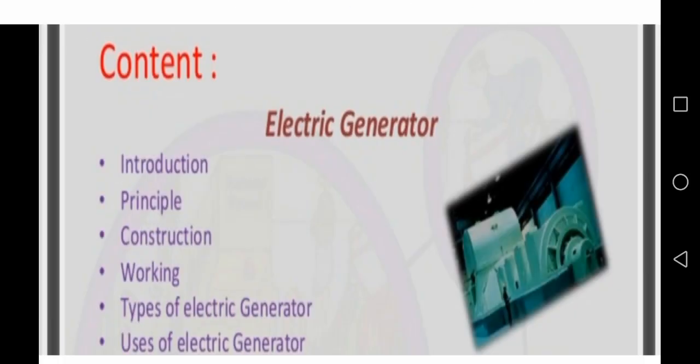Good morning, students. Today we are going to study the application of electromagnetic induction, that is, the electric generator. Before we start the electric generator, we will be discussing direct current and alternating current. We know that electric current is a flow of electrons through a conductor, say a metal wire, which we have studied in chapter 1.